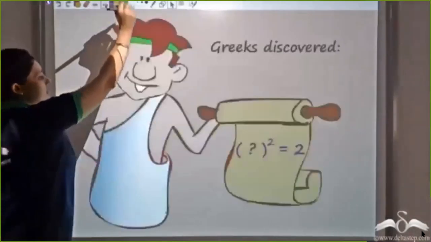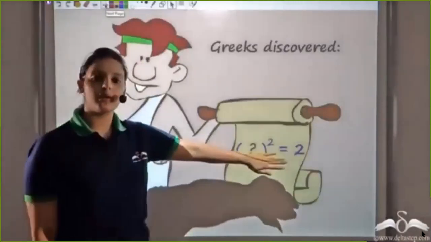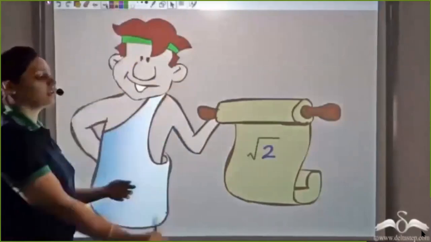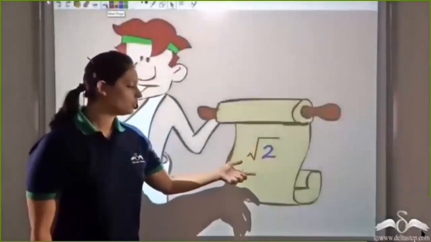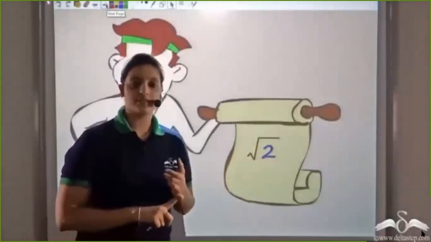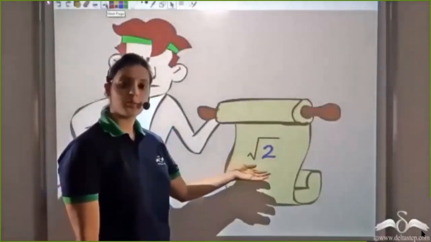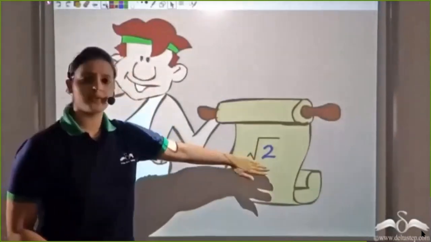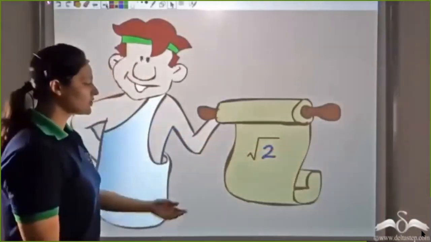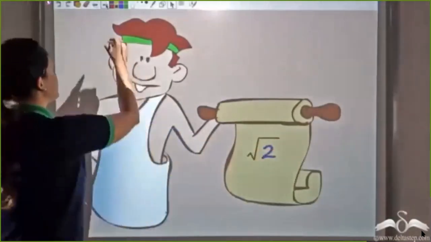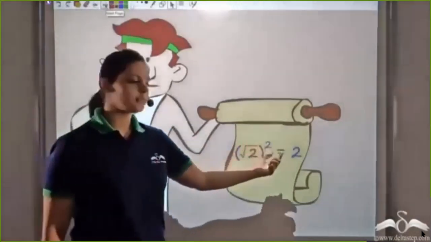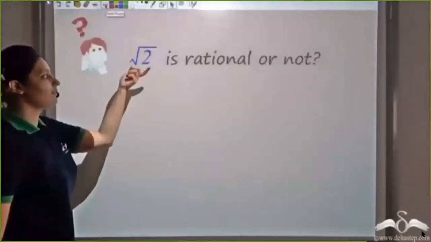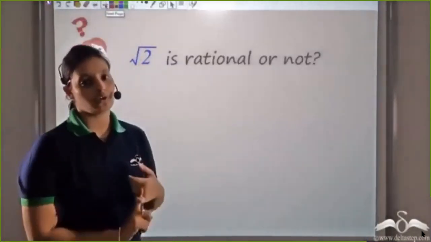Well, the Greeks answered this question. They found a number which when squared gives 2, and they called this number under root 2. It was said that Pythagoras, the famous Greek mathematician, was credited with this discovery, but some say one of his students actually revealed it. Now the question was whether under root 2 is a rational number or not.